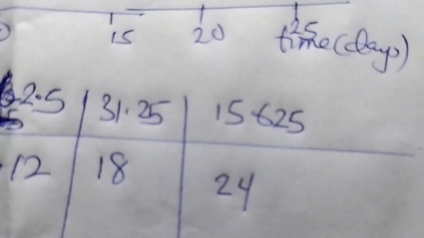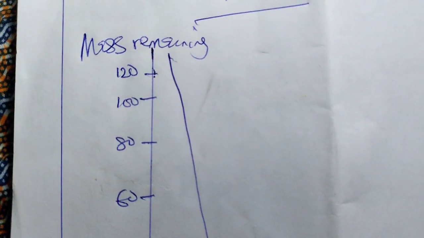You plot your graph, and you're going to get a shape of this nature. The plotting should be done on a graph booklet, not on a plain paper. On a graph booklet, taking the readings and plotting them, you're going to have a graph that has this shape.